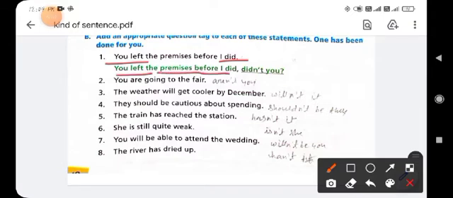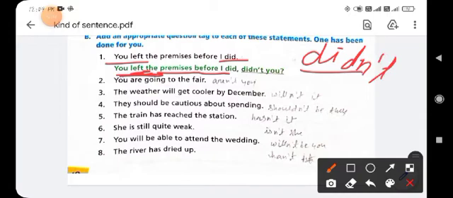How can you tag the question? This is a past indefinite sentence, and in the past indefinite we always use "did" in negative and interrogative form. So first you write "did", then change it into negative, "didn't", and the subject "you". Last, you put the question mark.